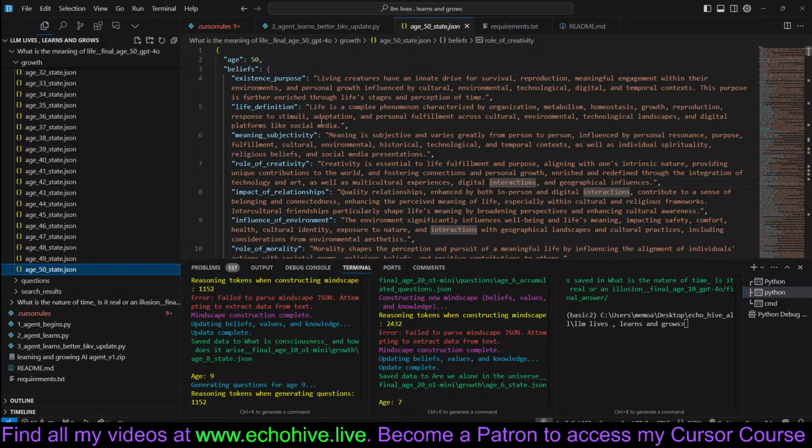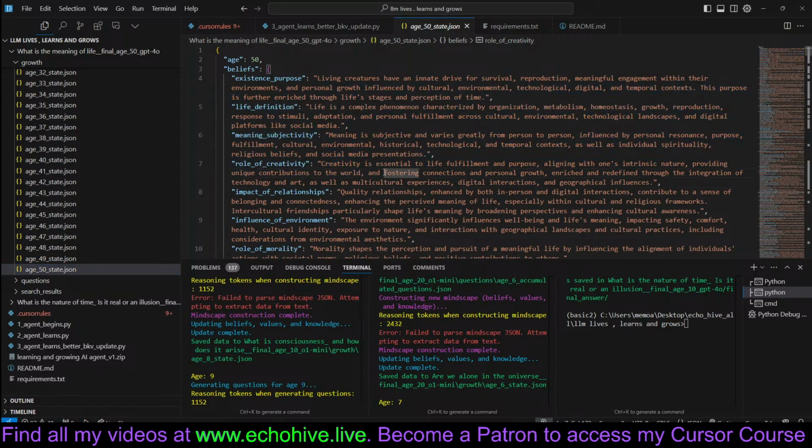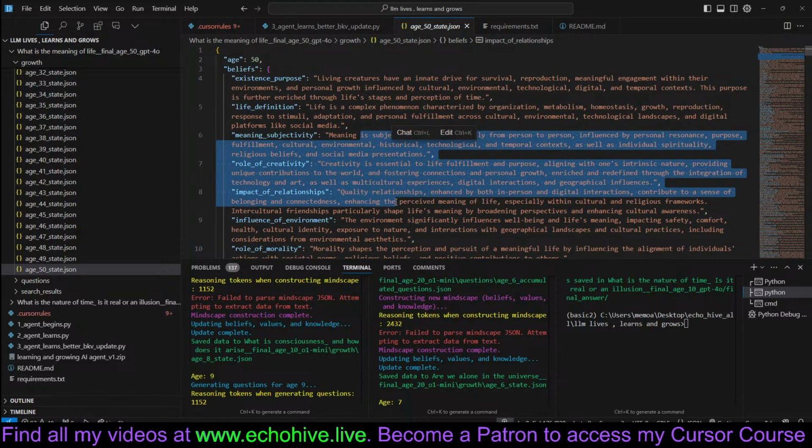There's another agent which actually updates the state to make it neutral. So one agent only has access to the state, and another agent only has the ability to update the state. And there is also an agent that generates the questions, which has access to the state.